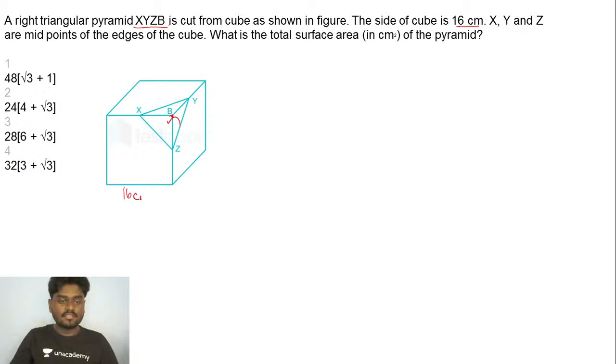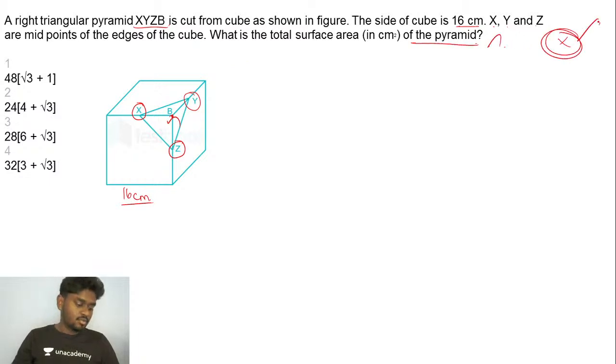So this side is 16 centimeter. And X, Y, Z are midpoints of the edges of the cube. So it is clearly said X, Y, and Z, these three are the midpoints of the cube, right? Cool. So you are asked to find the total surface area of the pyramid. A very important question. Come on guys, try to do this. Go for it. First, let's try to understand the question.